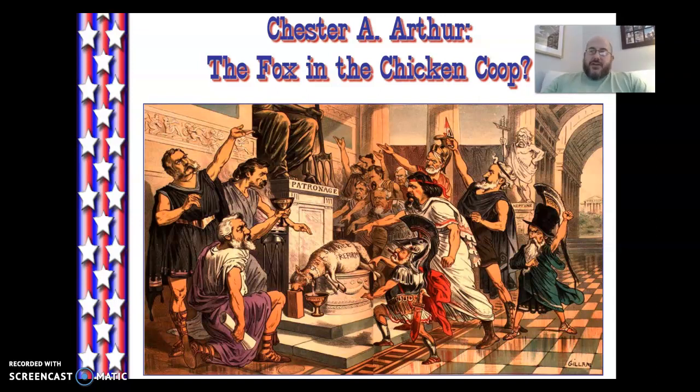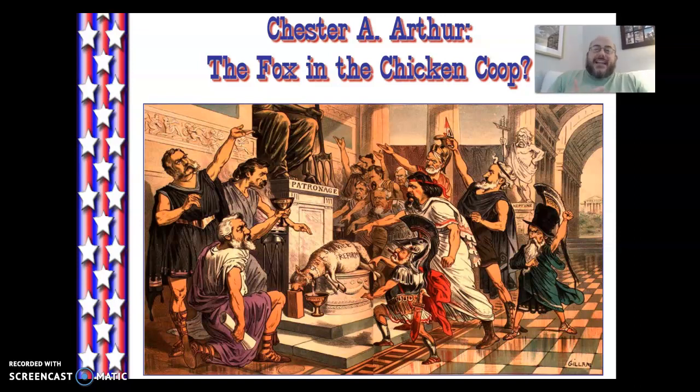And Arthur was basically Conkling's boy. So, the thought that maybe you can have some civil service reform, the thought was that's just going to get destroyed. However, once in a position of power, Chester A. Arthur as president is actually going to come out in support of reducing patronage, and actually come out in support of civil service reform. Stunning, yes, but also I think there might be some very simple explanation for it.